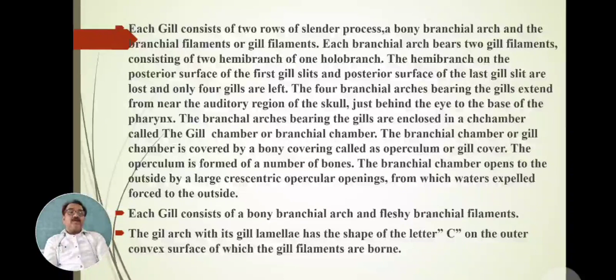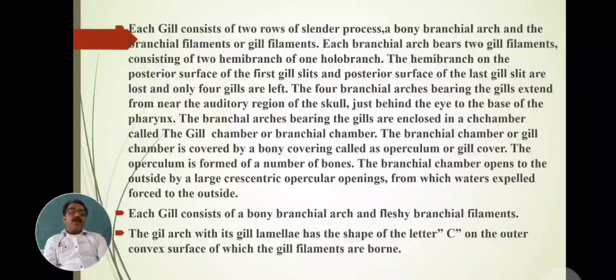What is the important structure? The hemibranchs on the posterior surface of the first gill and the posterior surface of the last gill are lost, absent. Hence only four gills are present.